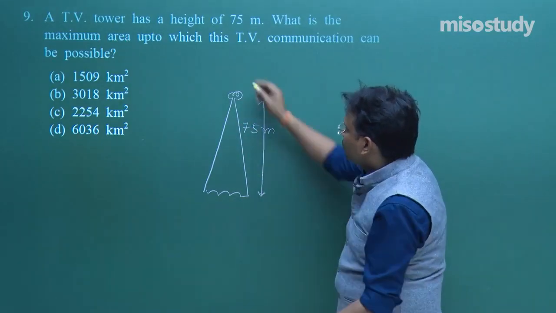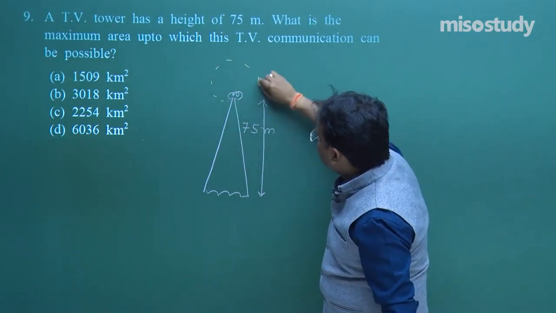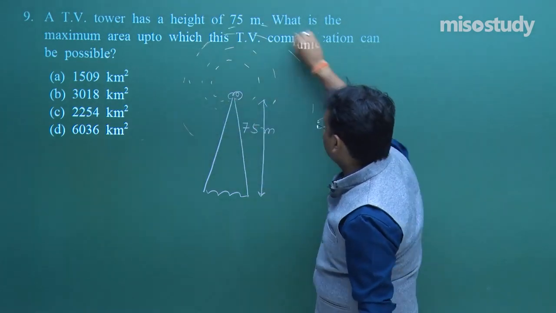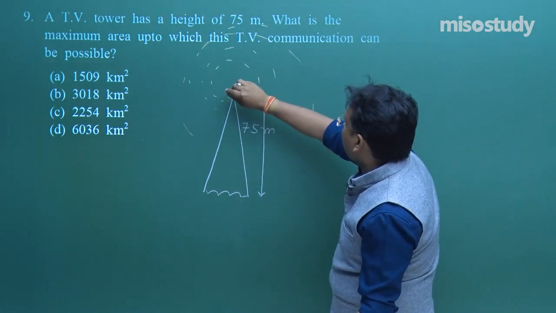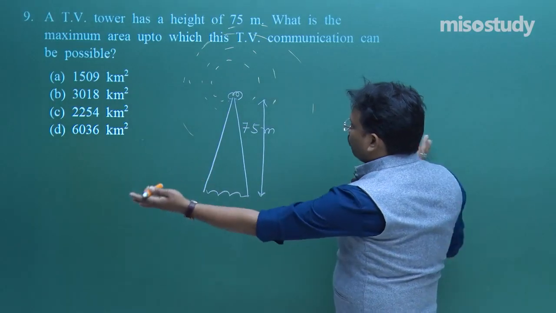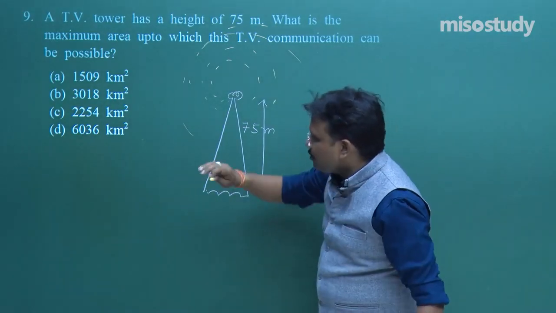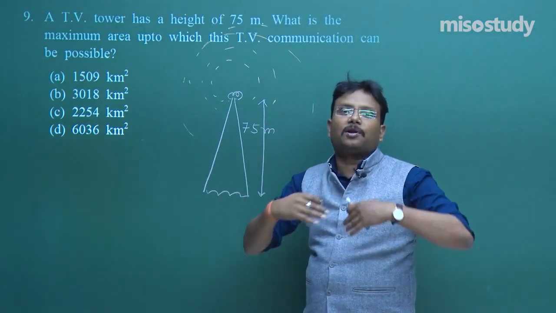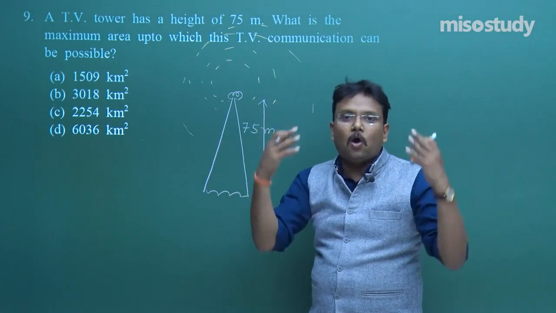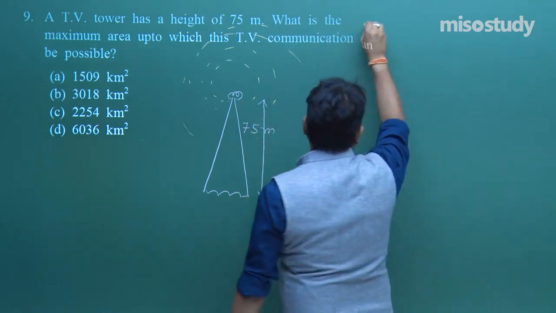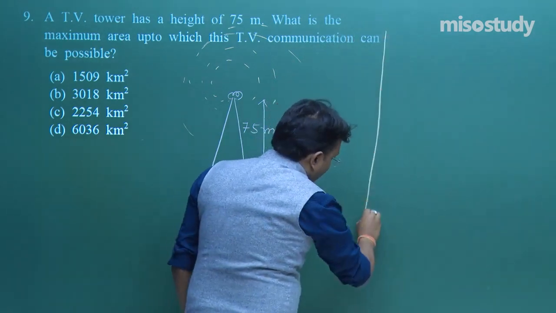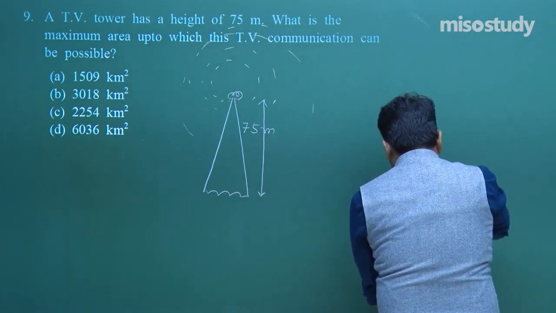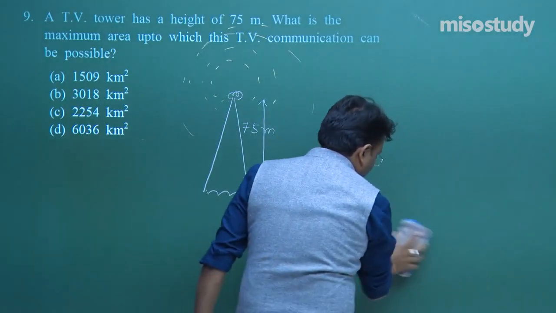So this is the situation, and what will happen? This TV tower will transmit like this. So these waves will come. You just want to find the area. Area means, because due to the curvature of the earth, it is not possible to transmit for a very long distance. So let us try to find out what exactly the problem is.